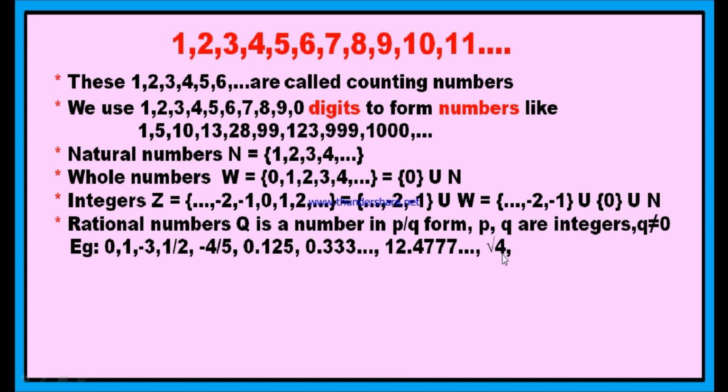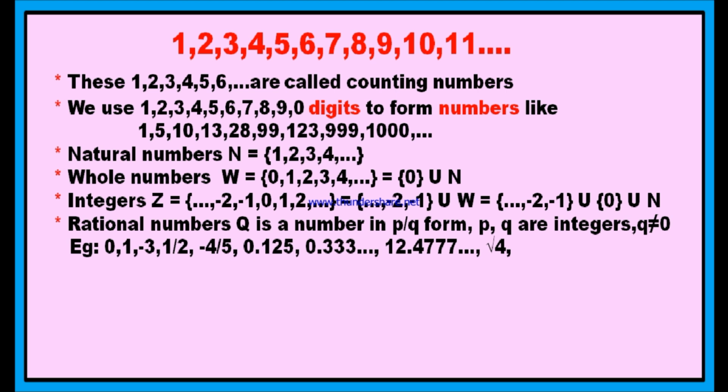And square root of 4. The value of square root of 4 is 2. Therefore, root 1, root 4, root 9, root 16, root 25, and all these are rational numbers. If it has a perfect square root, then they are called rational numbers. Okay? Therefore, what is a rational number? A number which is in the form of p by q, where p and q are integers and q is not equal to 0, that is, the denominator is not 0. Both numerator and denominator should be integers. Such type of numbers are called rational numbers. Please keep in mind, every natural number, every whole number and every integer is a rational number.